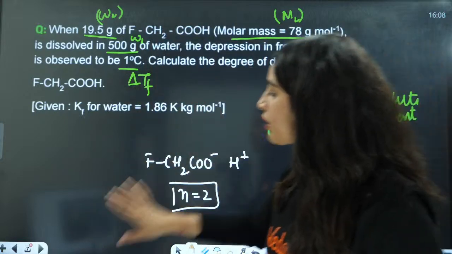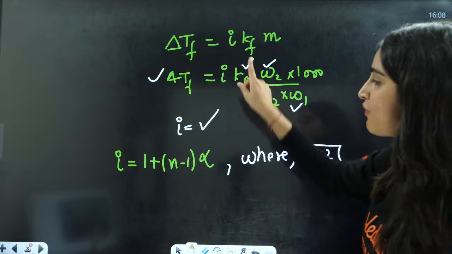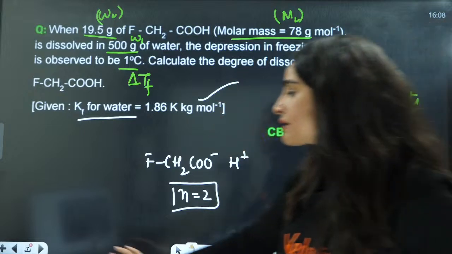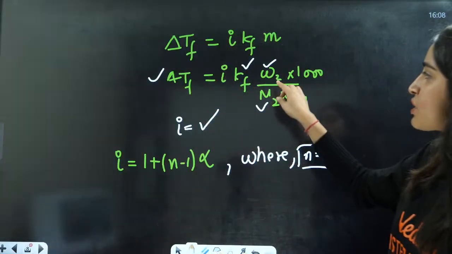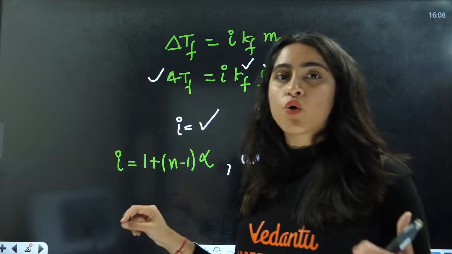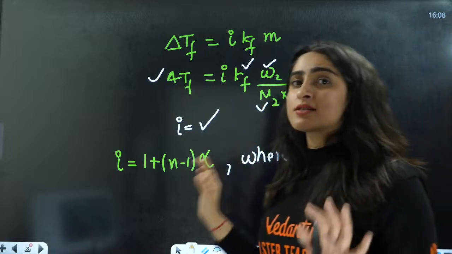We just need to put in our formula where we are given delta Tf, that is 1 degree. The value of Kf is also given to you. For molality, that is equal to W2 by M2 into W1. W1 is given to you, that is the mass of water. This is the mass of solute, and this is the molar mass of solute. Everything is given to you.